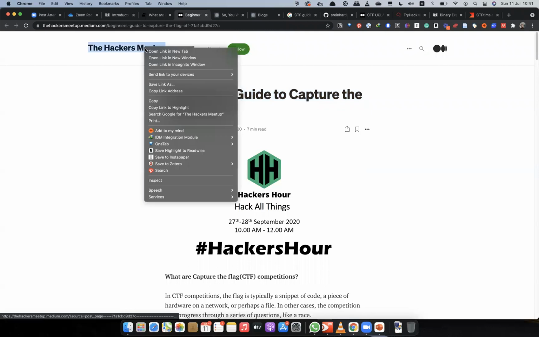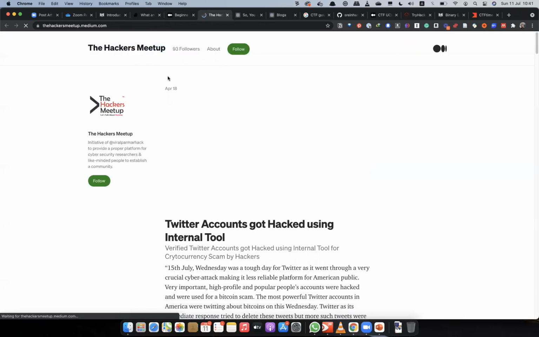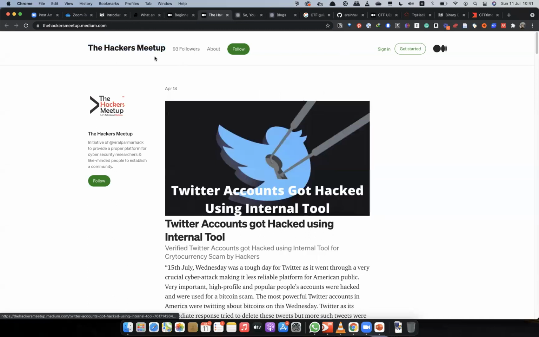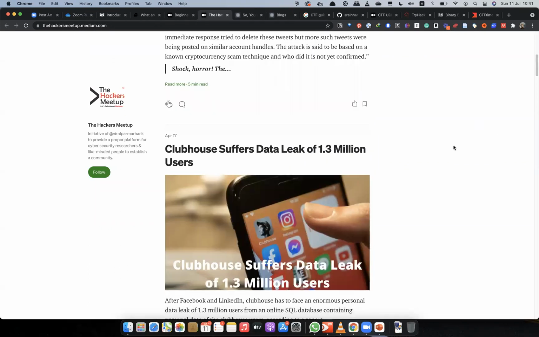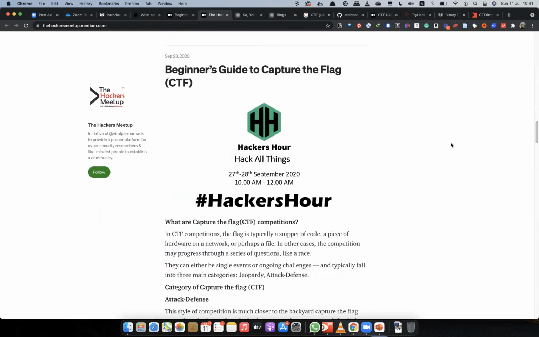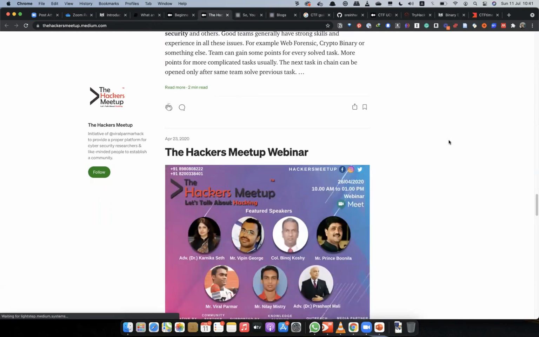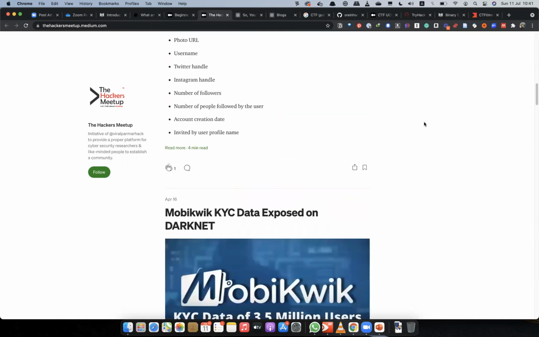These Medium, what do you call them, Medium sections. So there are so many bloggers who write great things about bug bounty, CTFs, and things like that. So the only thing is, if you don't have a Medium subscription, you can't read everything. Yeah, so that's a bit of a problem. But if it's possible to pay $5 per month, please go ahead and do it.